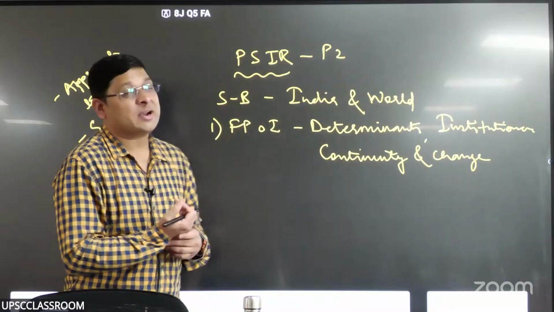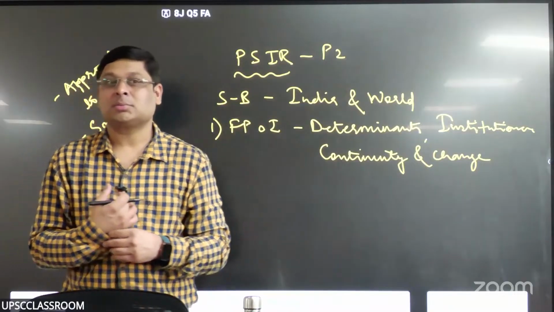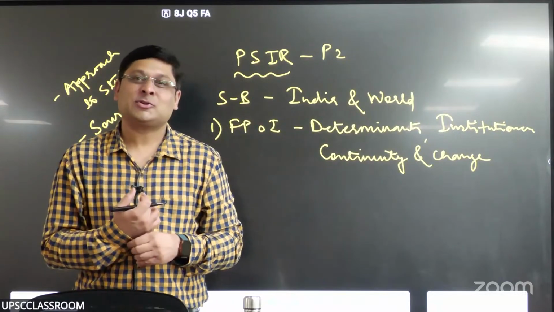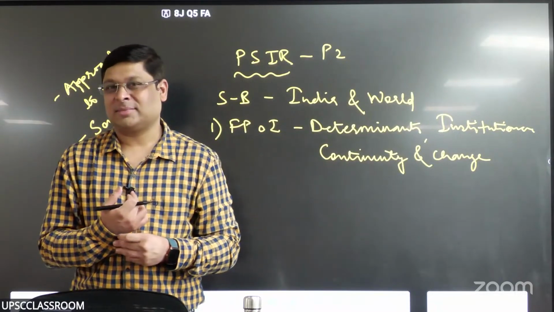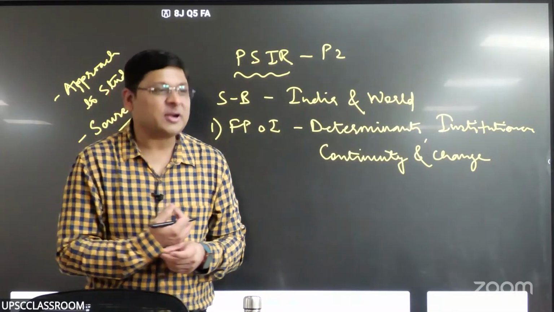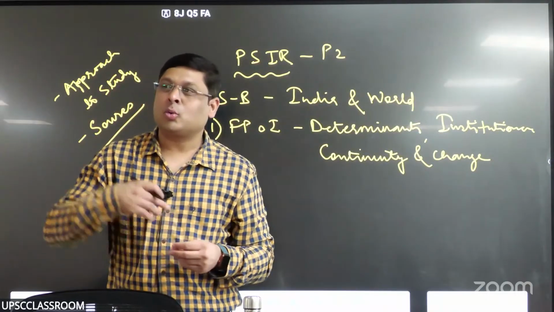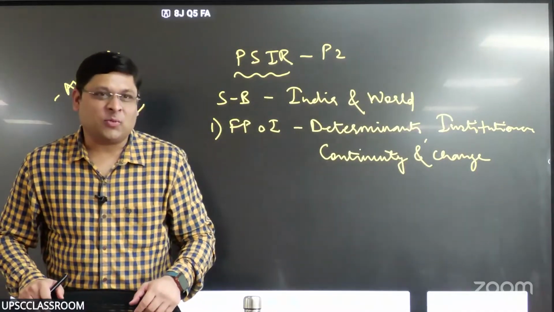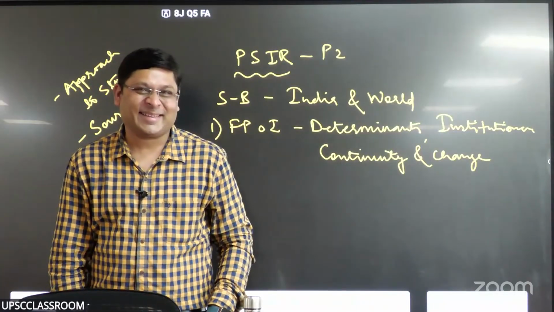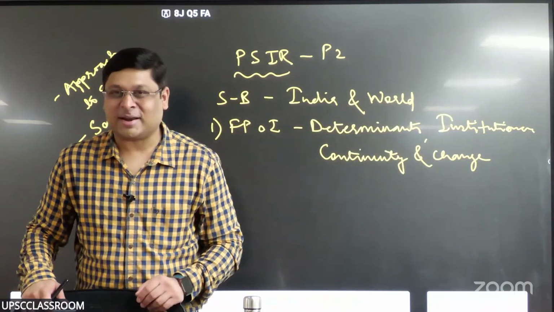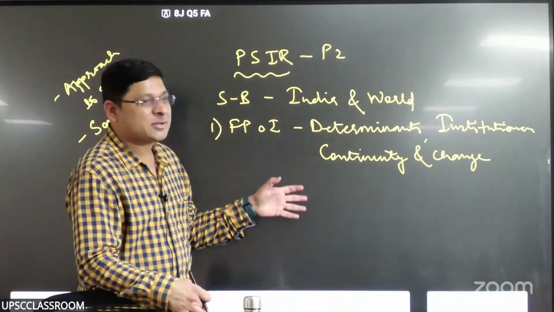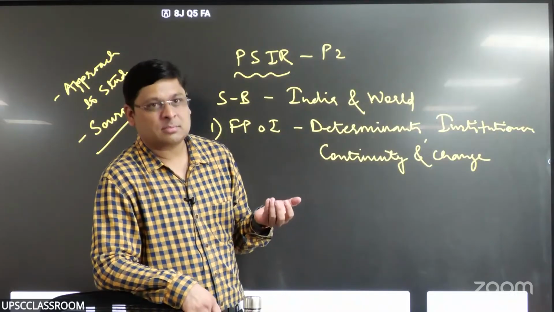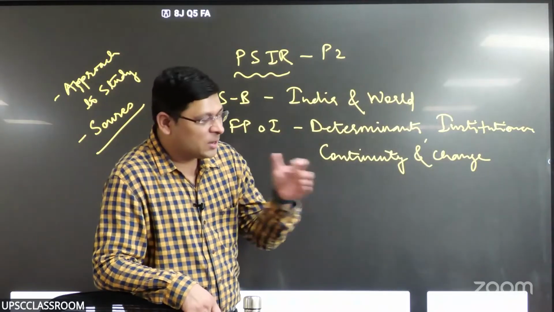So there are different determinants. Which are those? Historical, geographical, political, social, economic, right? Cultural. There are different determinants, right? When we go to ASEAN countries to have some kind of progress in the relation, we carry Buddhism in the pocket. So cultural dimension, I was just trying to explain that, right? Economic factors like India is a service-based economy that makes us a complementary economy to US. That becomes a determinant in India-US relations.